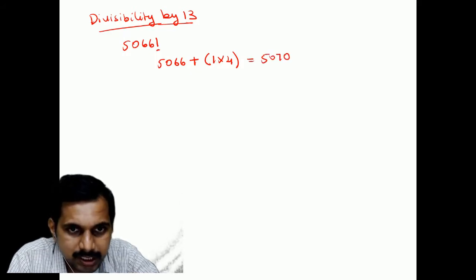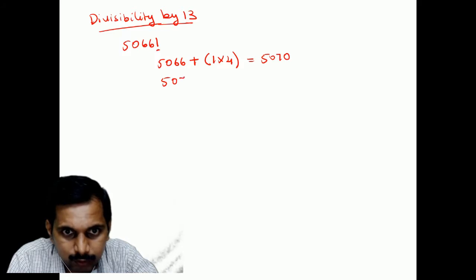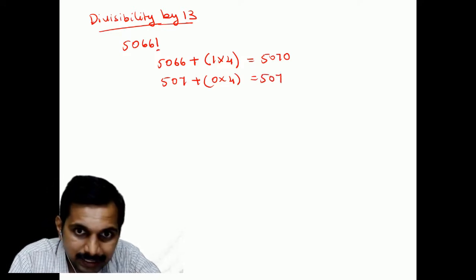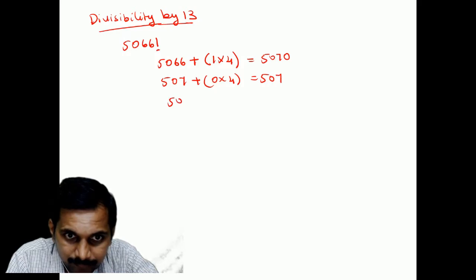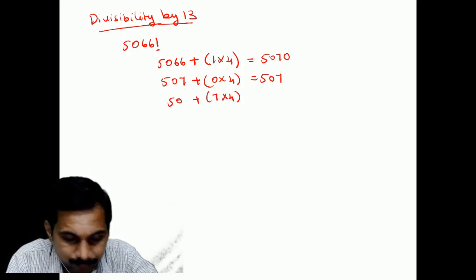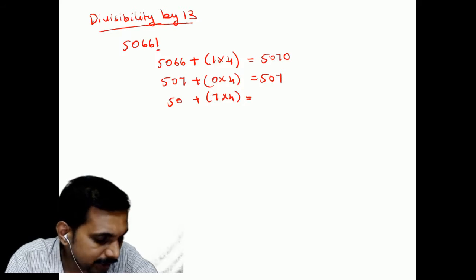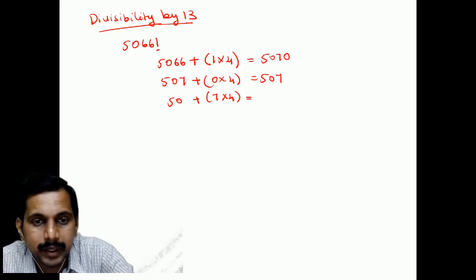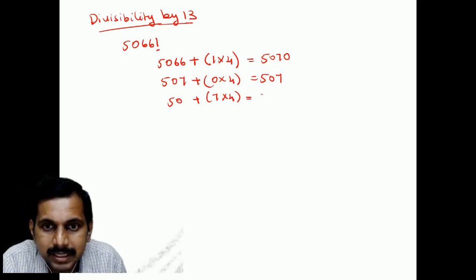Okay, this 5070, you take 507 plus 0 into 4, so I am getting 507 here. Next, 50 plus 7 into 4, that is 50 plus 28, which is 78.